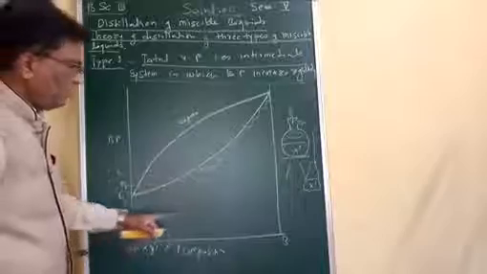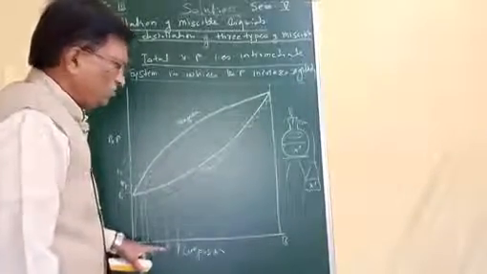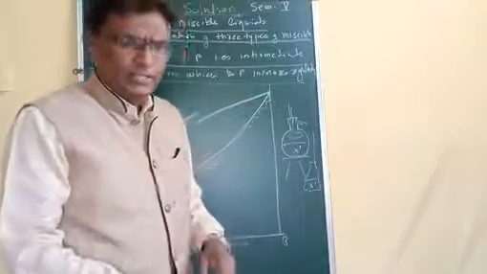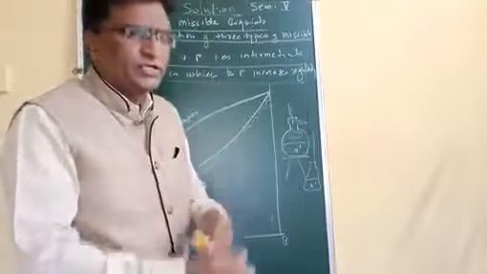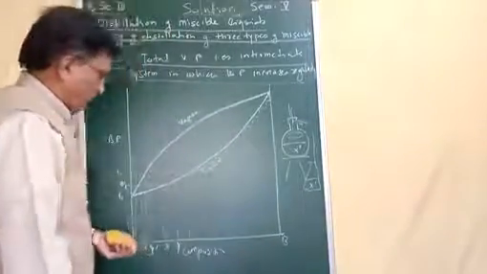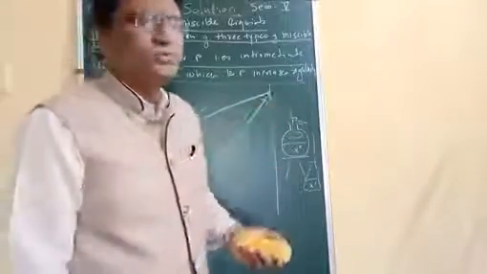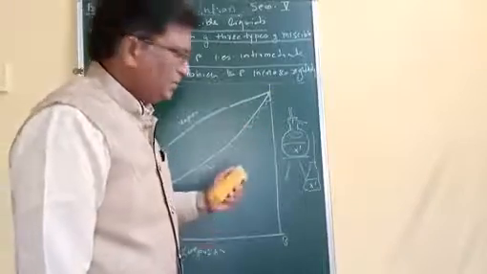That means if you want to obtain pure component A here, we have to do repeated distillation of condensate. With repeated distillation and condensation, the final condensate will be pure component A, and the final residual solution will be pure component B. This is the theory.